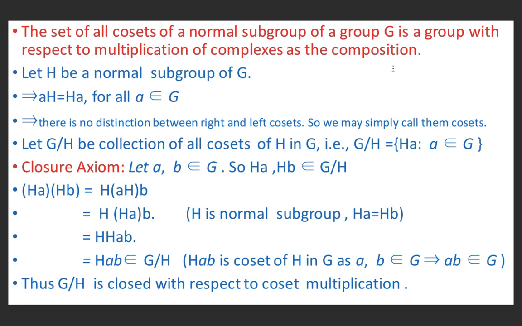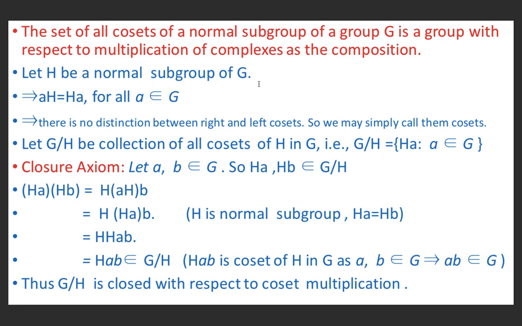The set of all cosets of H in G is denoted by G/H. Today we will show that it is a group with respect to multiplication of cosets, which is called a quotient group or a factor group. For this, I have mentioned that the set of all cosets of a normal subgroup of G is a group with respect to multiplication of complexes as the composition.